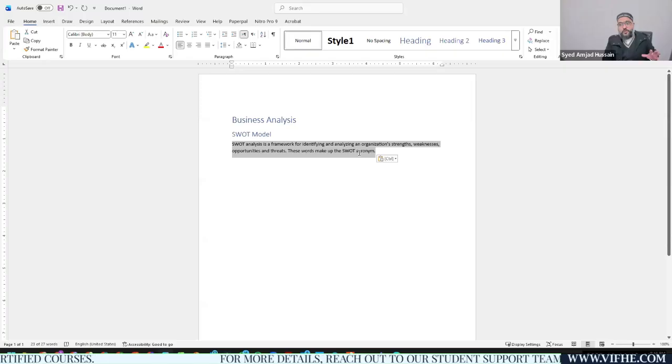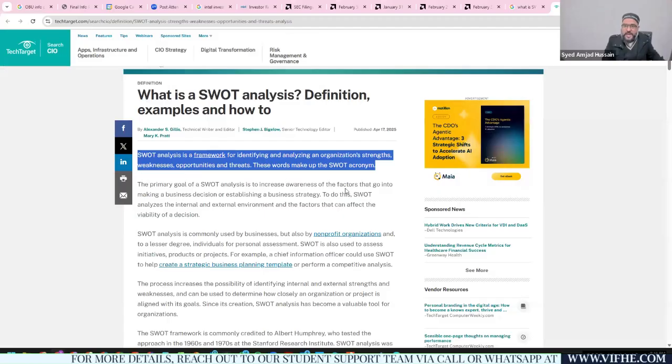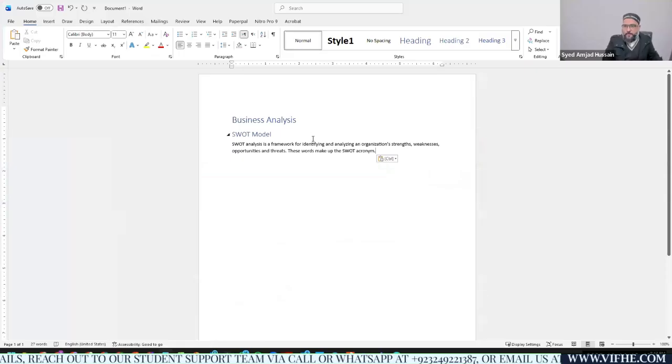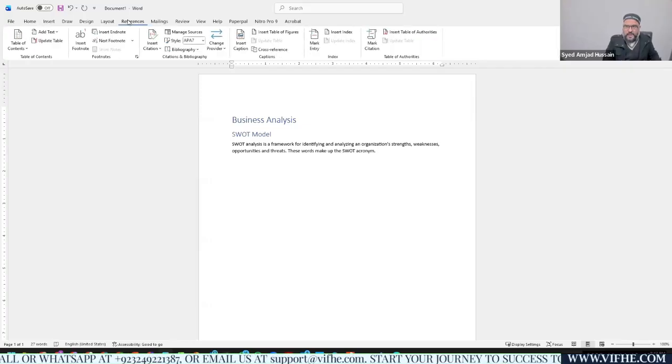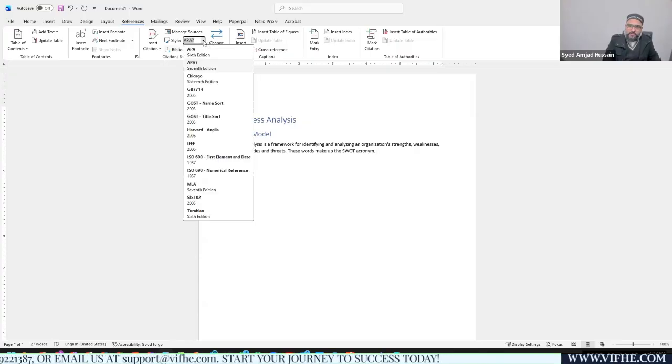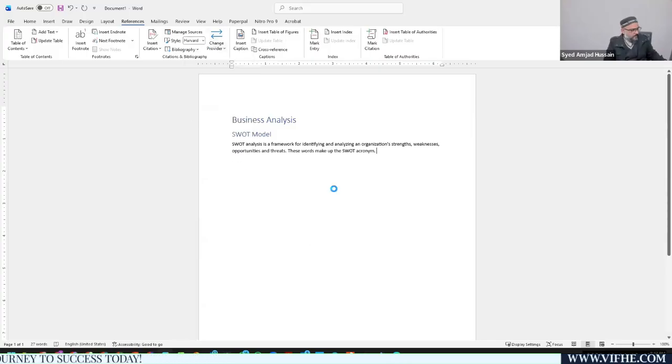And then because you have referred to this website, or you have gained the knowledge about the SWOT model definition from this website, you need to refer to it within your project, right? How can you refer to it? As we have mentioned this definition, just move to the References tab, right? Under the References tab, you can see there are referencing styles available within this drop-down list. You need to select Harvard Anglia, right? This is the referencing style that was provided by Oxford Brookes University. Select this one and then hit the save button.